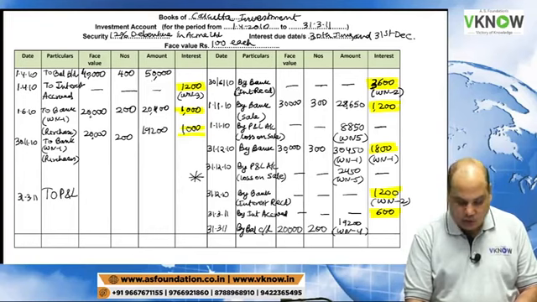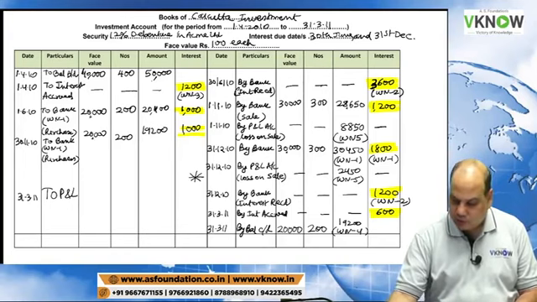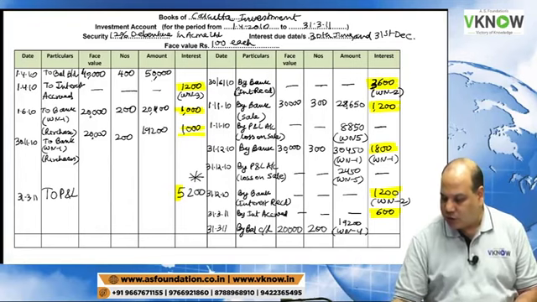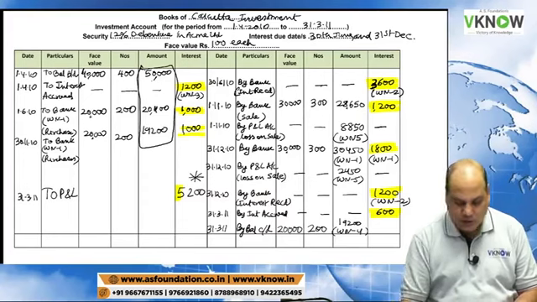So it will be 3600 plus 1200 plus 1800 plus 1200 plus 600 minus 1200 minus 1000, which is 5200. So the answer is 5200. Now just check whether the amount column tallies. Please tell me the total of the amount column on the debit side.